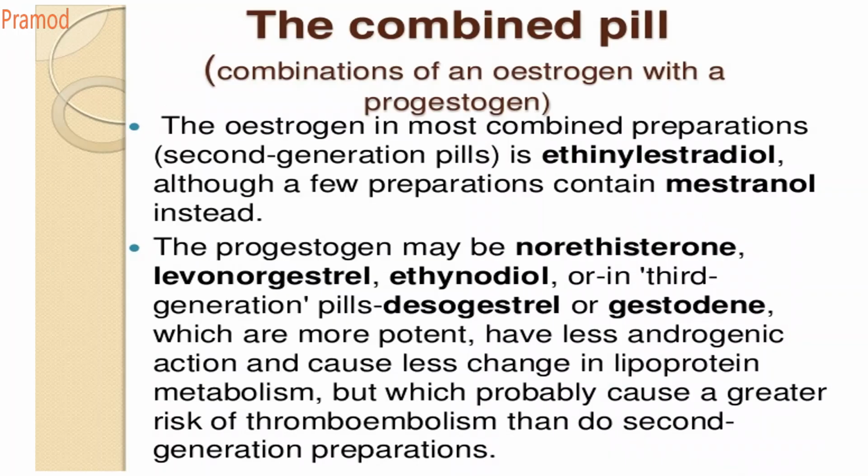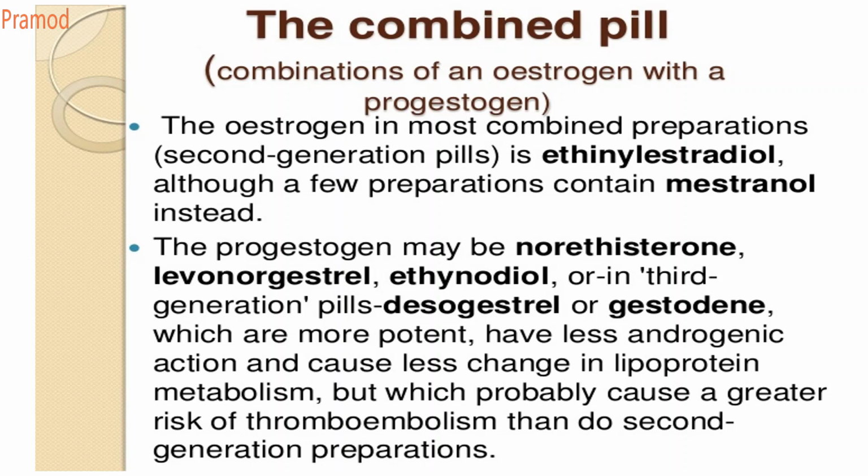Okay. So now the combination of estrogen. Estrogen is mostly combined with progesterone preparations. So what all the drugs can be used in combination? So what is the estrogen? It is ethinyl estradiol. It contains an ethynyl bond at the C17 position carbon. Okay, that is ethinyl estradiol. And a preparation may contain mestranol instead of ethinyl estradiol.